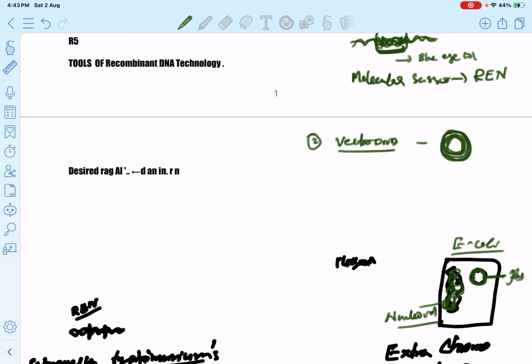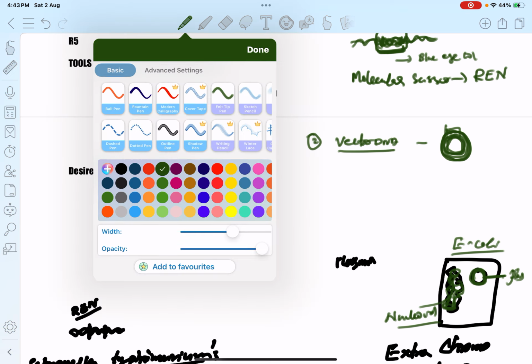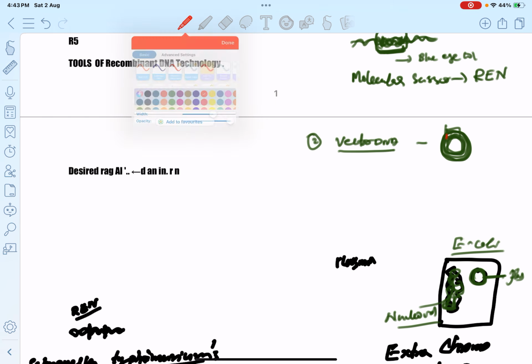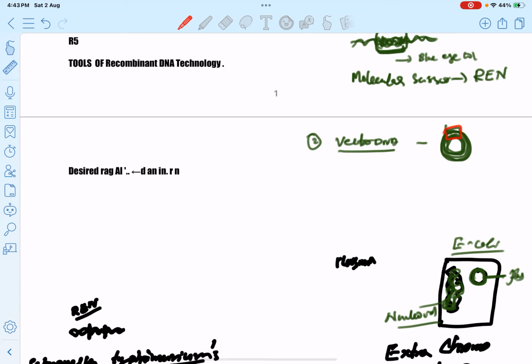So we have to incorporate or insert this desired DNA into the vector. To recombine the desired DNA with this vector DNA, the plasmid, we have to make a restriction cut in the plasmid also, to insert the desired DNA.